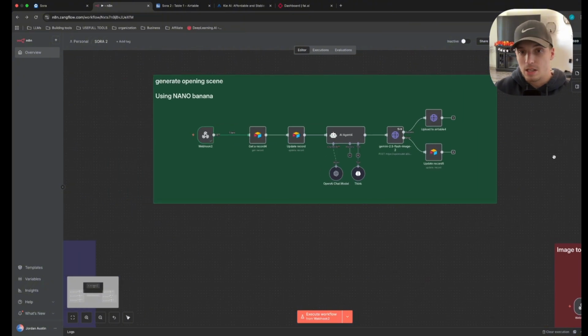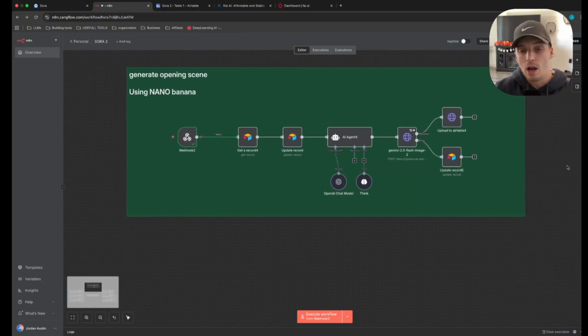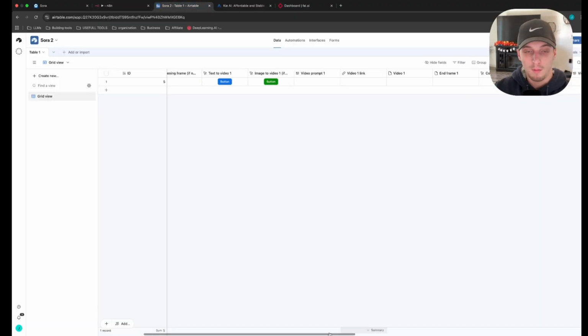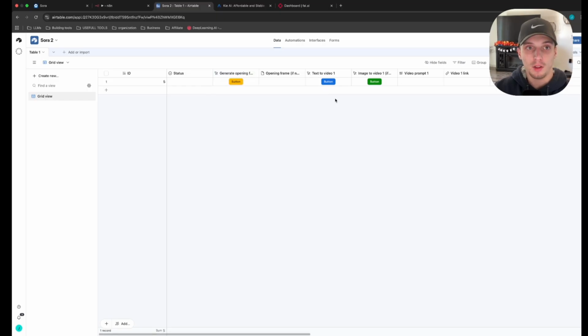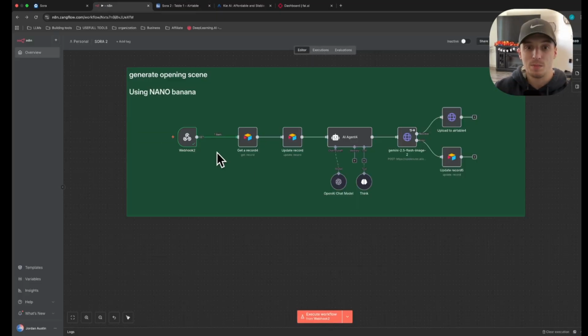All right, to explain exactly what is happening in this video, I will show you, because we're actually going to make an image and opening frame together. But all that's happening is whenever we send a webhook, if you remember, part of the formula was the record ID. All this does is create a unique set of letters and numbers, basically giving this exact row in our Airtable a specific identifier so it is recognized by the system and it knows exactly which record we're trying to create.